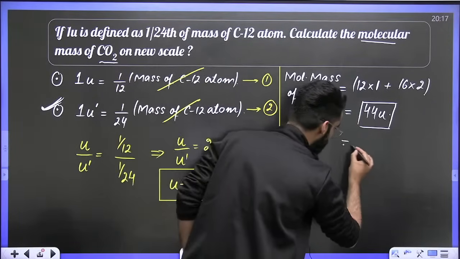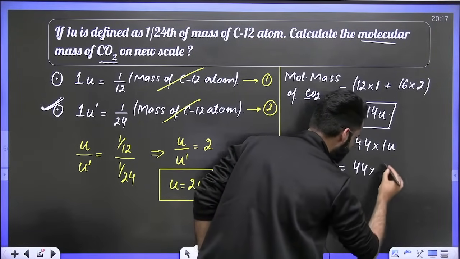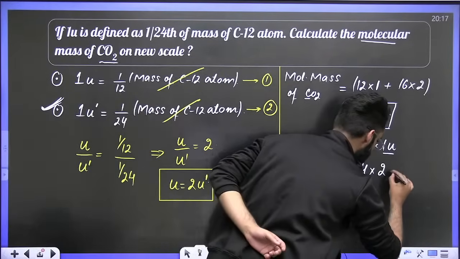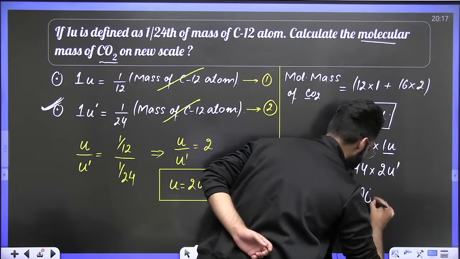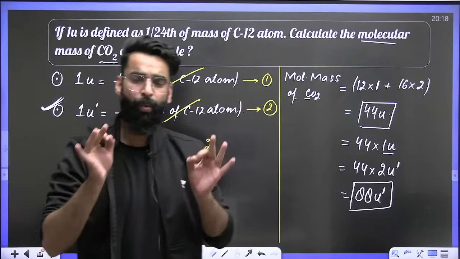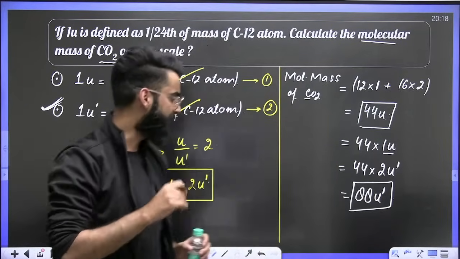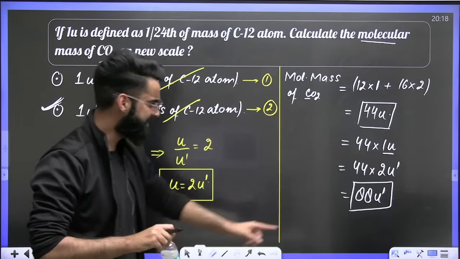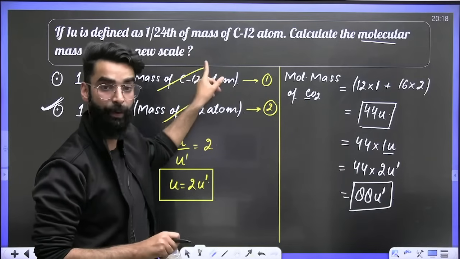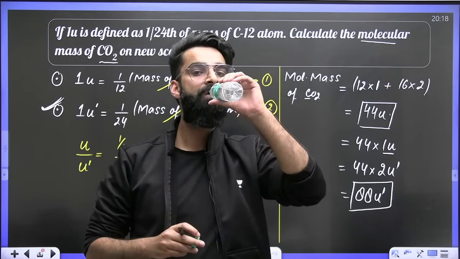So you can write this 44U as 44 multiplied by 1U, and instead of 1U you can just write 2 times U dash. The value exactly comes out to be 88 U dash. This is what we were supposed to calculate, the molecular mass of carbon dioxide as per the new scale mentioned in the question. Let me know once in the chat if all of you can solve this sort of question if it comes in your exam.